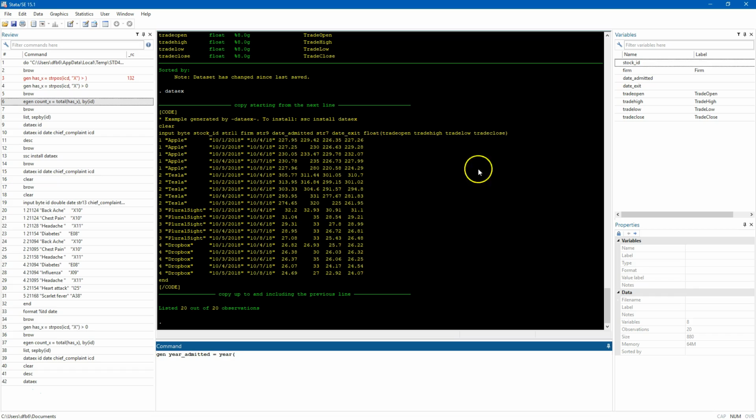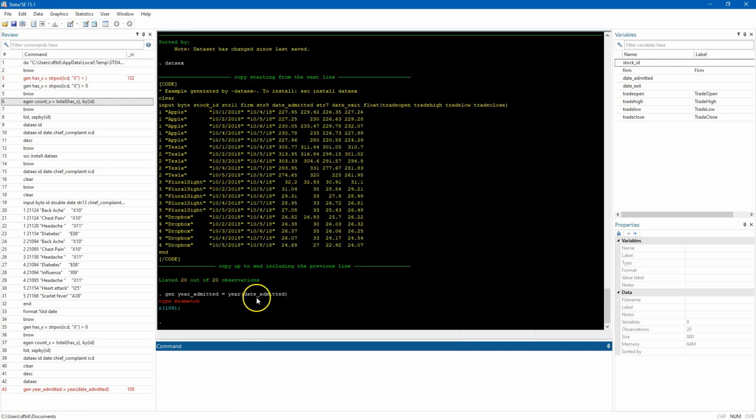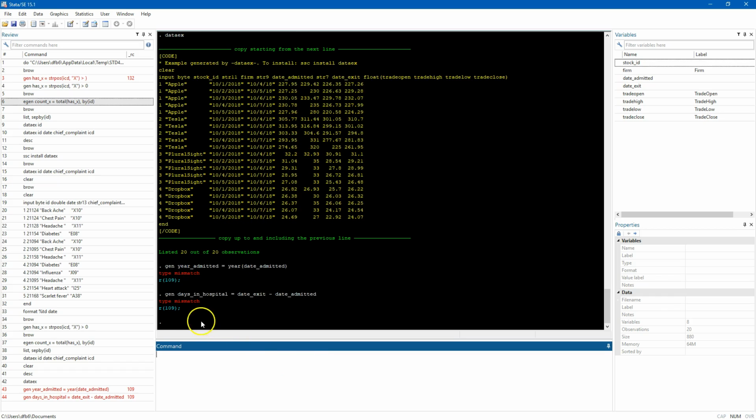Is equal to year. And again, I'm going to use that date admitted. And now it's going to give me a type mismatch because it's going to say, oh, I expected a number. And same thing if I tried to do this. Let's say I put two dates here, like date admitted, date exit. So if this were patient data and you were trying to generate days in hospital equal to date exit minus date admitted, it's going to say type mismatch.